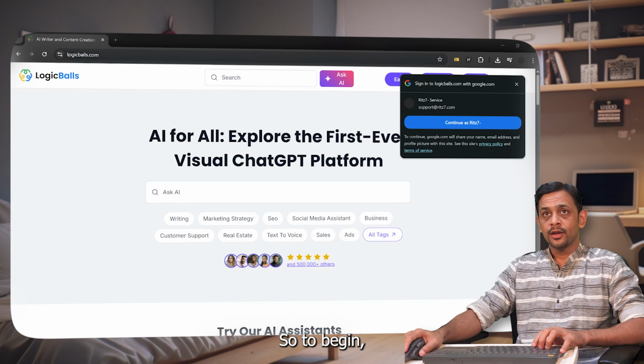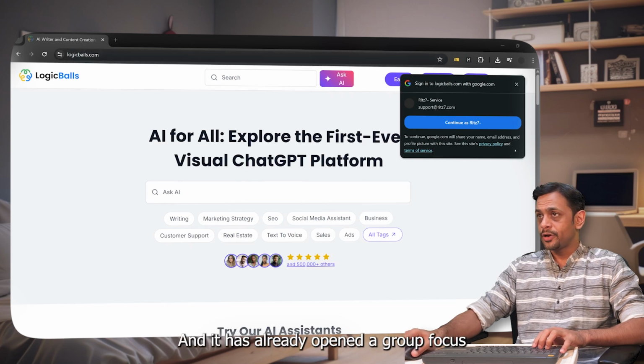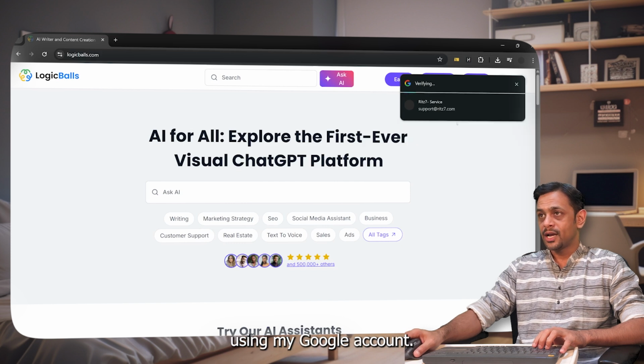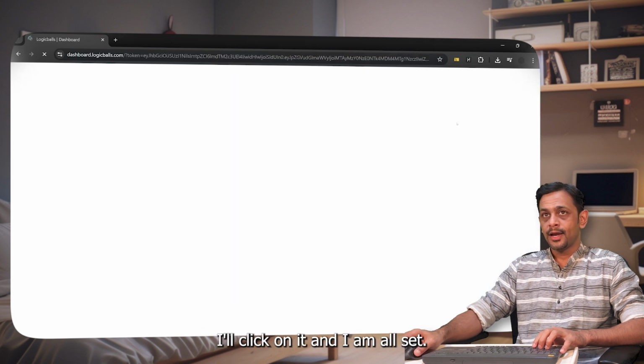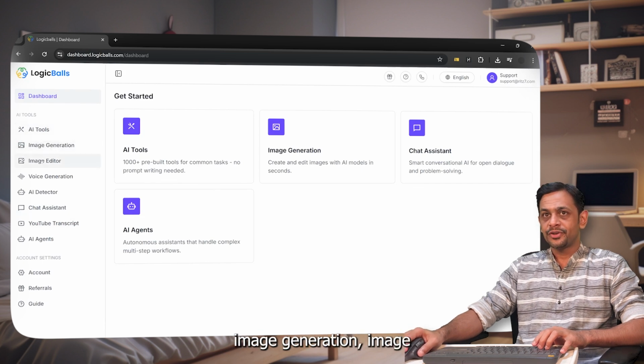So to begin, we head over to logicballs.com and it has already opened a Google prompt asking me to register using my Google account. I'll click on it and I am all set. So as you can see, this has a lot of AI tools: image generation, image editor, voice generation, AI detector, chat assistant, YouTube transcript, AI agents, and so on.